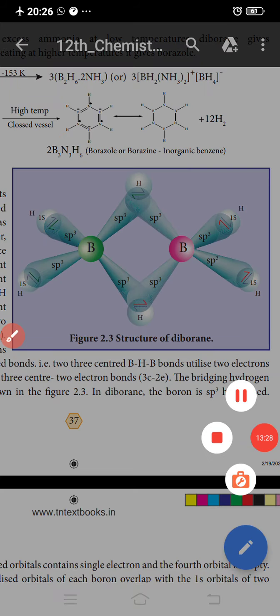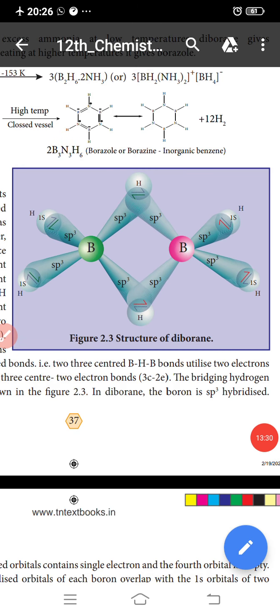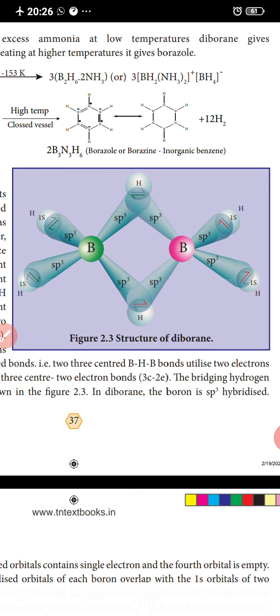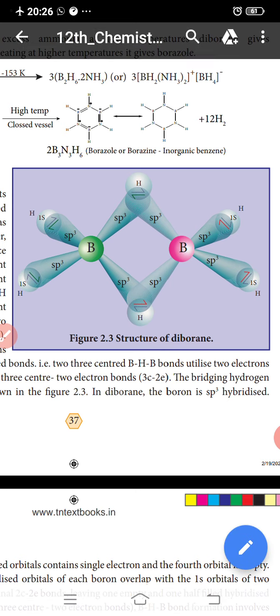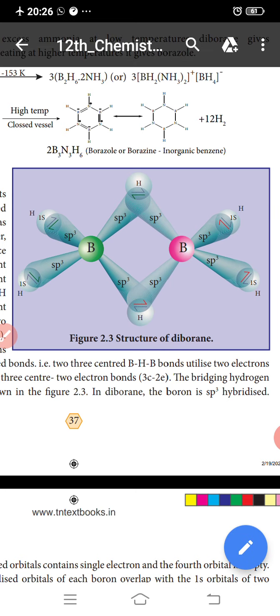The next one, the uses of diborane. Diborane is used as a high energy fuel for propellant. It is used as a reducing agent in organic chemistry, and it is used in welding torches. These are the uses of diborane.